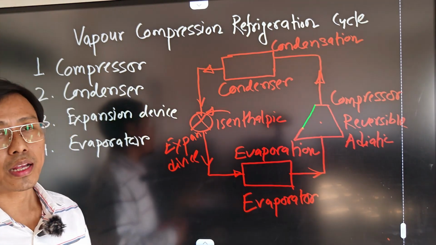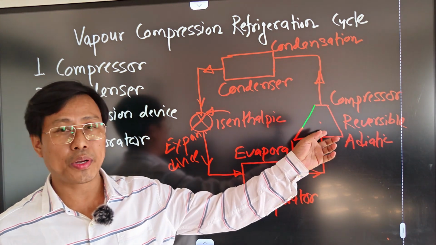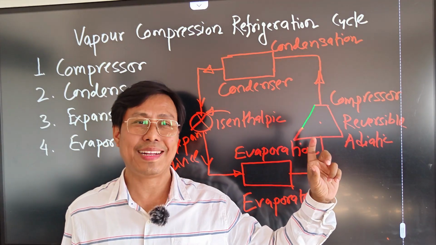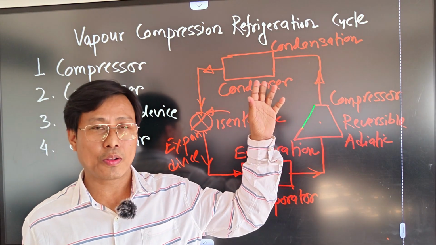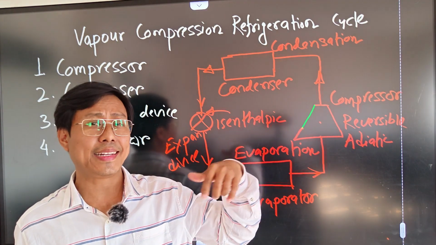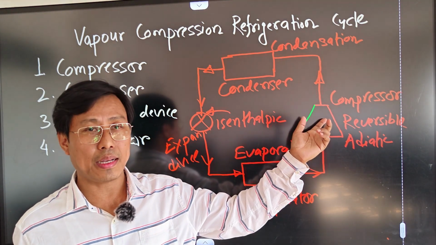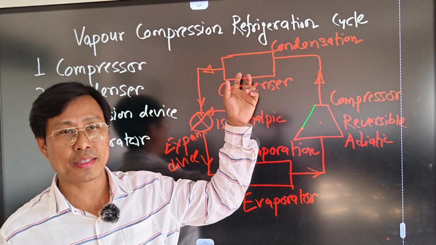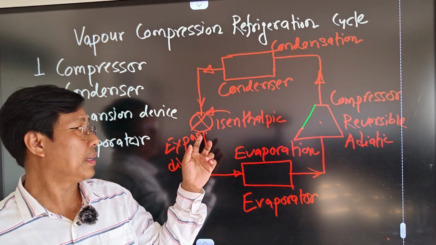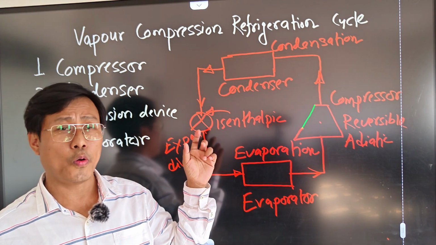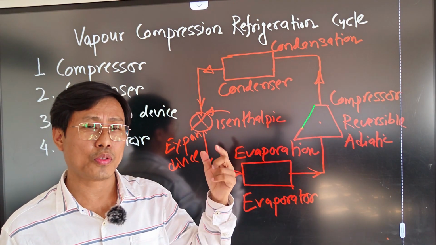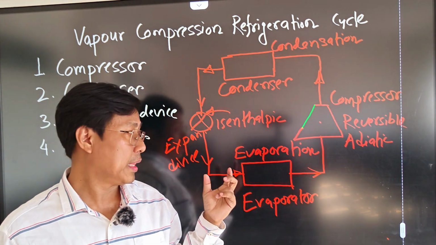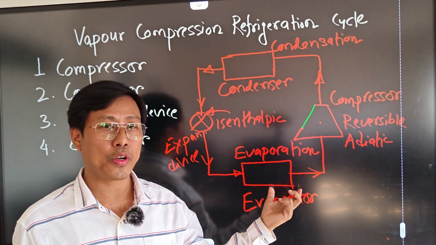Okay, so in this figure, what we understood is that in the compressor, the pressure of refrigerant will change. Okay, the pressure of refrigerant will increase. Inside the condenser, condensation process will take place, where heat rejection will take place. So whatever heat it is there with the refrigerant, that heat will be rejected inside the condenser. Okay, and from the condenser, the refrigerant will come to the expansion device, where again its pressure will drop. Okay, so its pressure will decrease. So after having the low pressure, the liquid refrigerant will come to the evaporator.